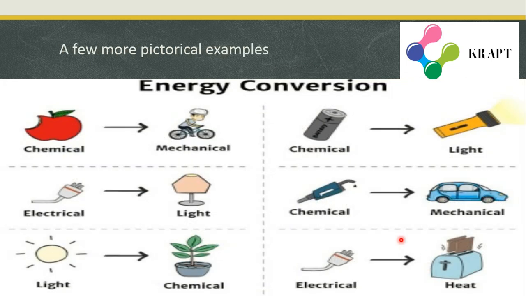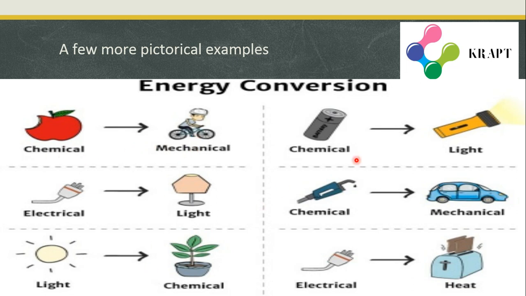Now let us see a few more energy conversions in these pictures. This is already told, the chemical energy of food is converted to mechanical energy. You can see this person riding a cycle, and for riding the cycle he needs energy, that is mechanical energy, which is taken from the chemical energy inside his body.